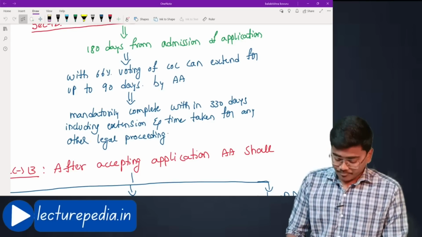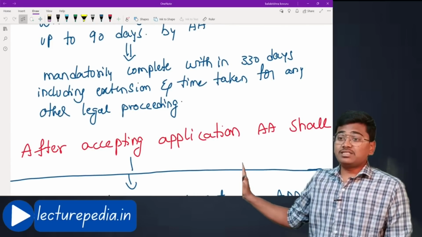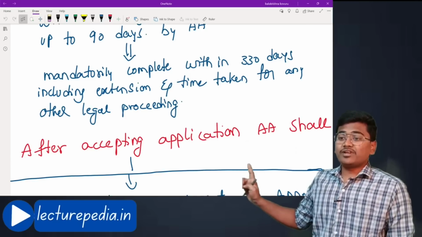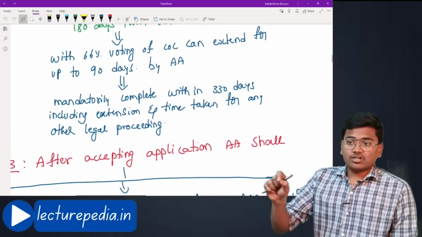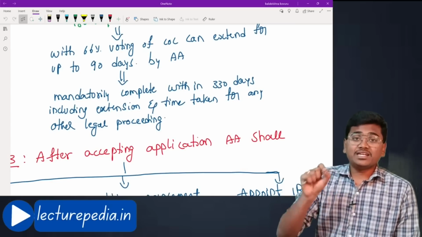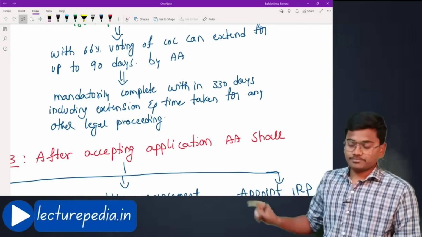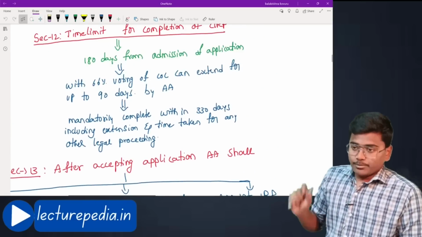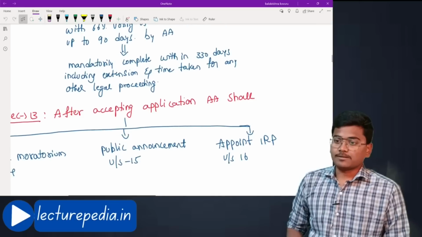In that case, mandatorily complete within 330 days, including extension and time taken for any other legal proceedings. Okay, if you missed the 270 days, mandatorily you have to complete by at least 330 days. Okay, that is the time limit within which you have to complete the CIRP process.